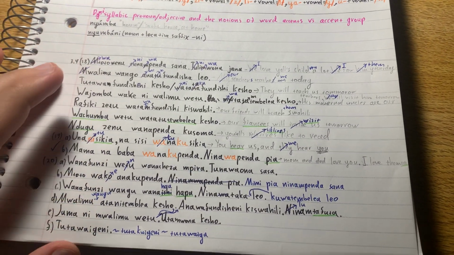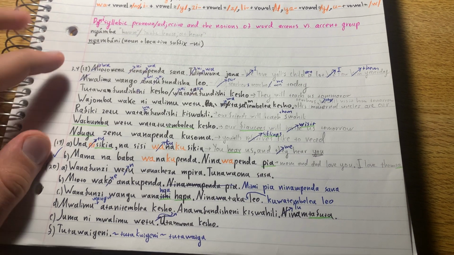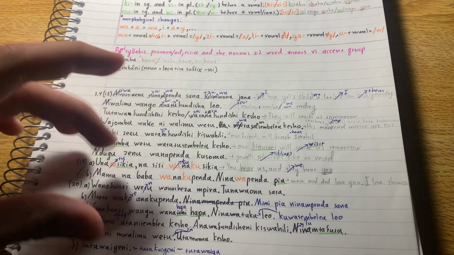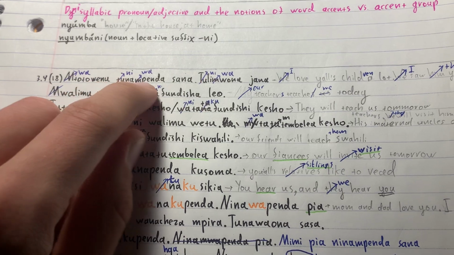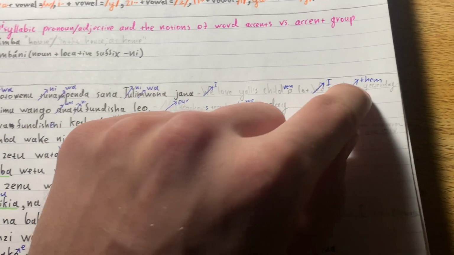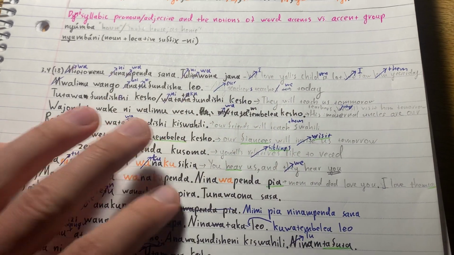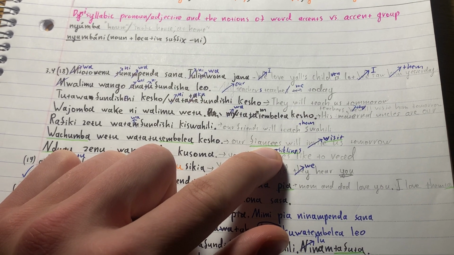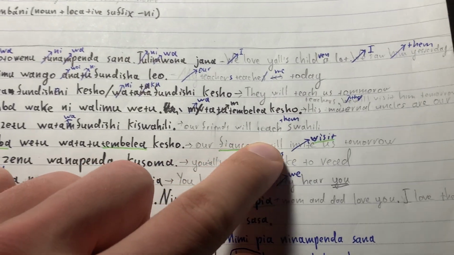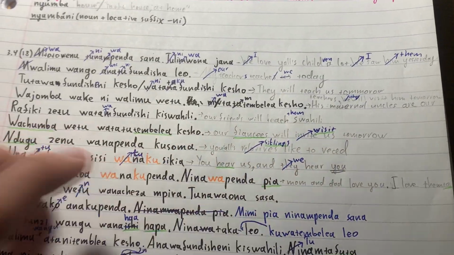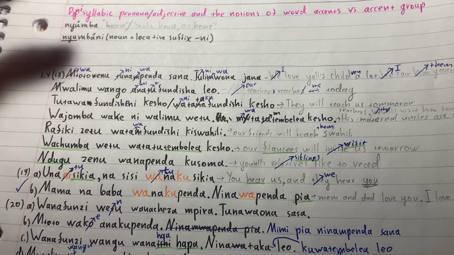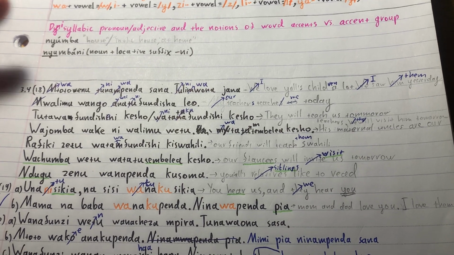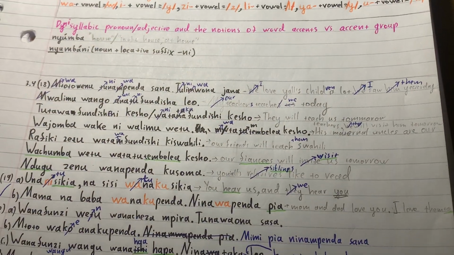And then I did a bunch of exercises. This took me an hour. First exercise was to write sentences. There was a sentence and I had to rewrite it, changing everything from singular to plural and vice versa. And I screwed it up so bad. And then I had to write the translation. You can just pause and read. Well, and they underlined new words for me. Fiancés, for example. The initial sentence was, my fiancé will visit me tomorrow, and I had to change it. Vachumba vetu, vatatu tembelea kesho. Our fiancés. So all singular, change to plural.